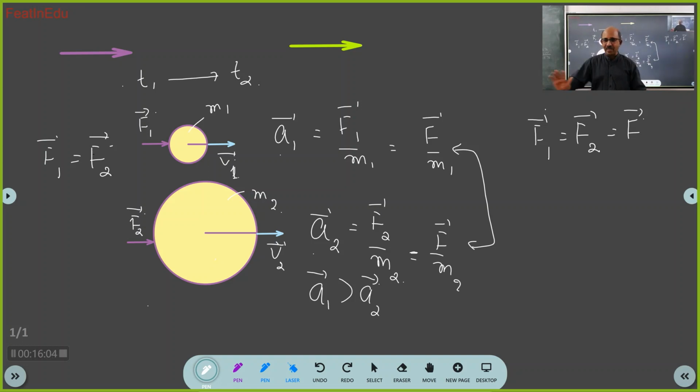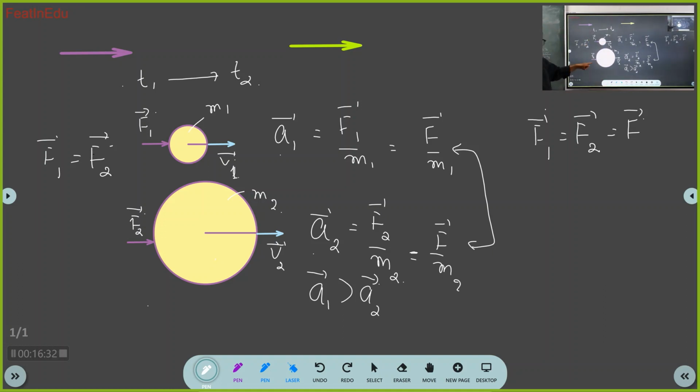The big body accelerated less. The big body doesn't accelerate as much as the small body. One ping pong ball is there, one football is there. You apply the same force. The ping pong ball will have more acceleration. The football will have less acceleration. It is common sense, isn't it? Same common sense I am showing here. Whatever is the truth, I am showing it by picture and mathematical model. Did you get it? Yes, sir.